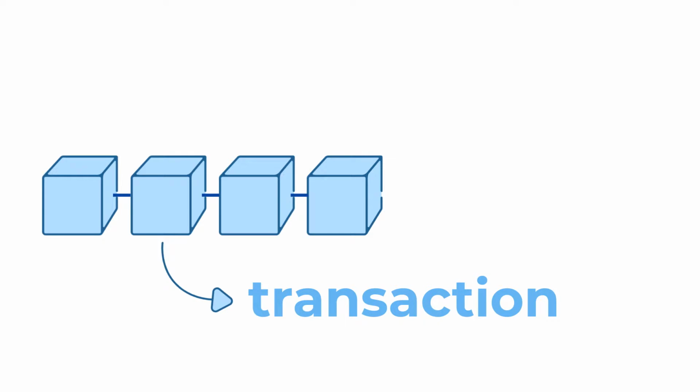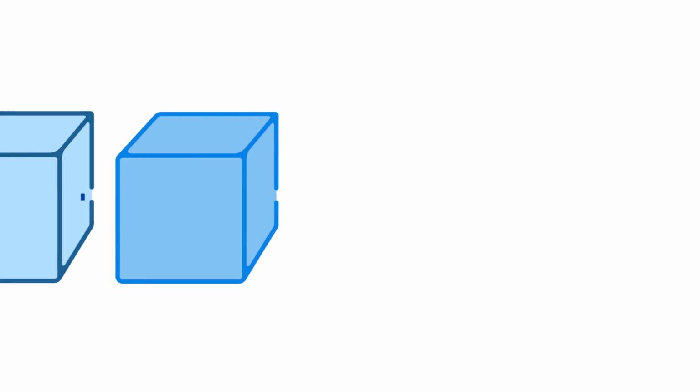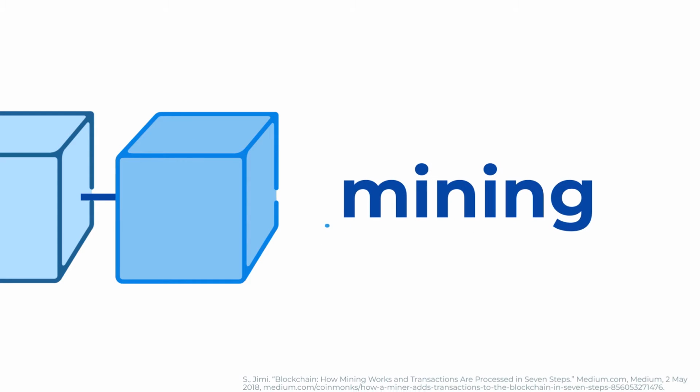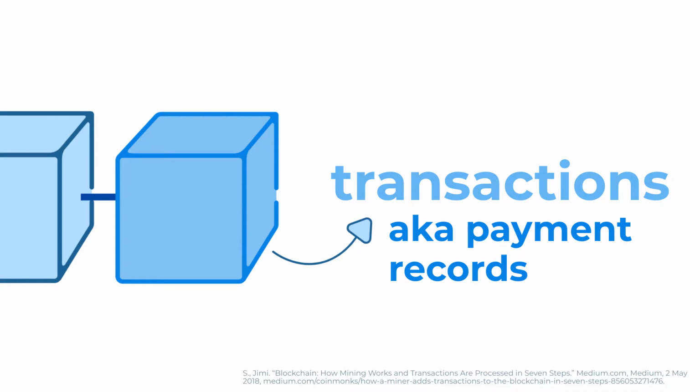A key feature of blockchain technology is that blocks can only be added to the end and cannot be inserted or deleted from the existing chain. The process of adding a block to the record is known as mining. In the case of digital currency, transactions or payment records are the blocks being added.